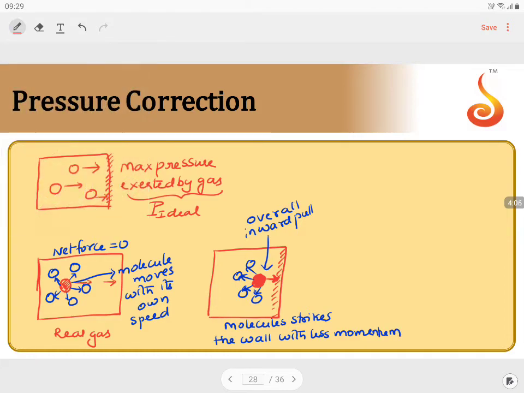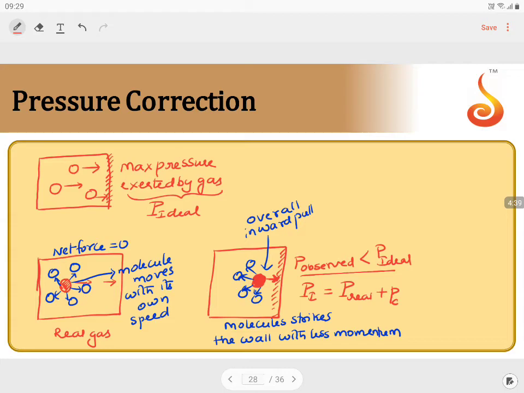Because of that, what will happen? You can experience that the pressure observed is less than the ideal pressure which is expected. So now the observed pressure is less than the ideal pressure. To equate this, the ideal pressure Pi can be written as the pressure observed, which is taken as the real pressure, plus some pressure correction. We need some pressure correction to be done.